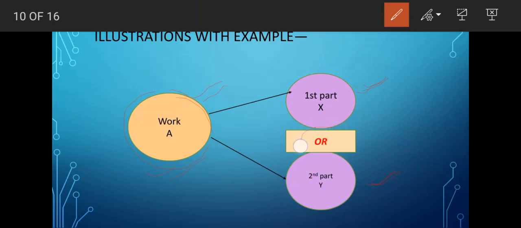So the connection is represented in terms of or. Where there is or, it signifies the utility of fundamental principle of addition.